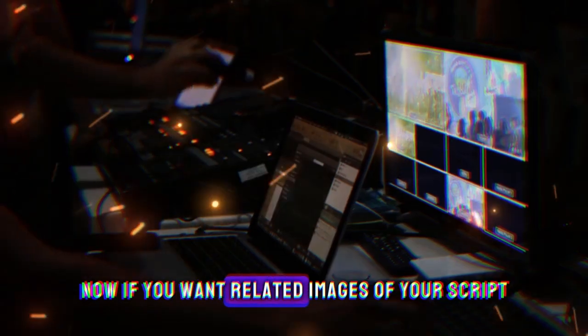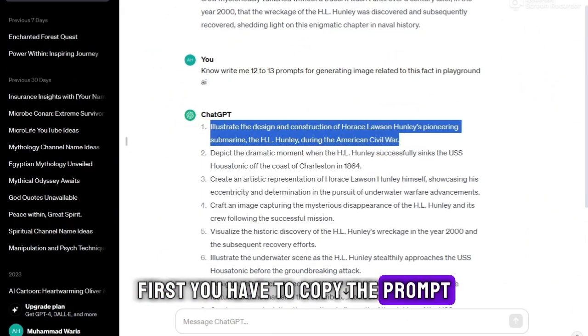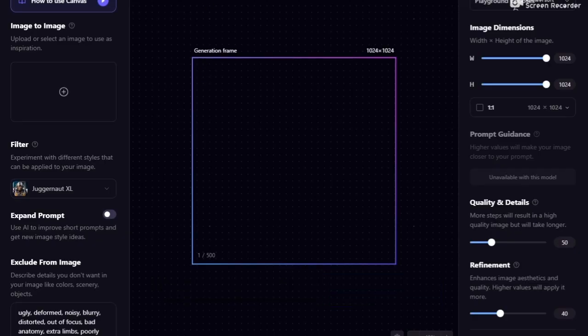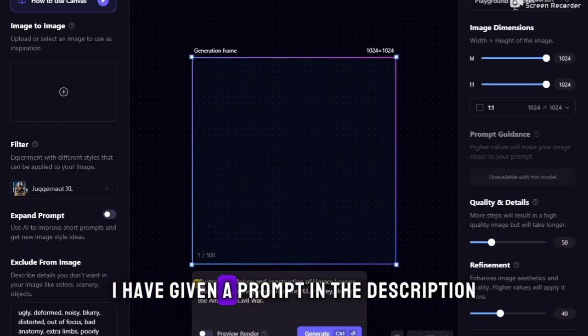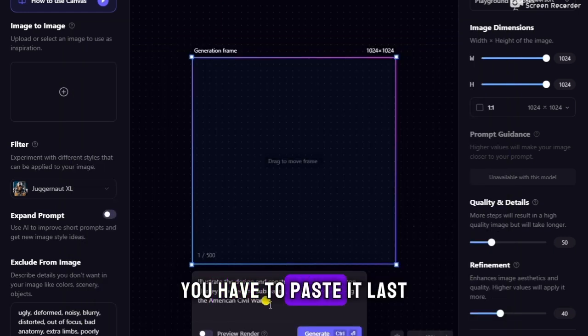Now if you want related images for your script, then we will go again to ChatGPT, and you have to write in it, write me 12 to 13 prompts for generating images related to this fact in Playground AI. ChatGPT will generate 12 to 13 prompts. First, you have to copy the prompt and paste it in Playground. And for best results, I have given a prompt in the description. You have to paste it last.